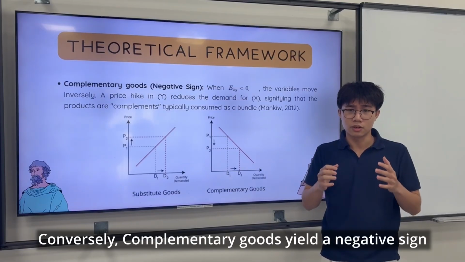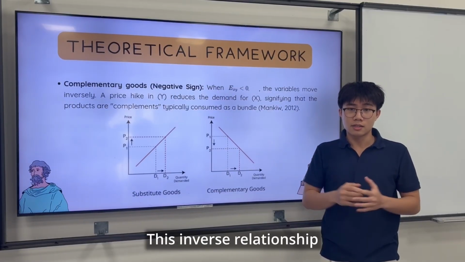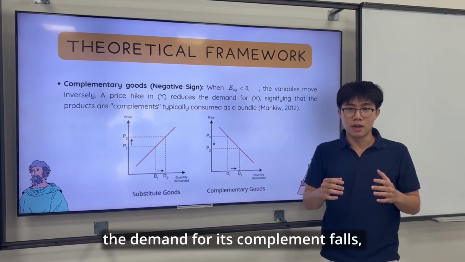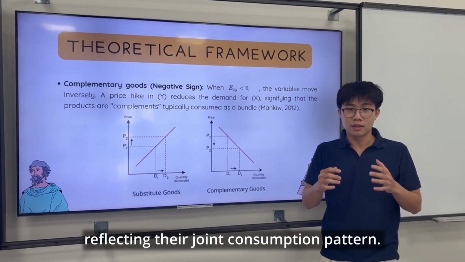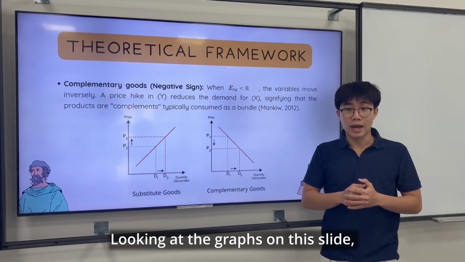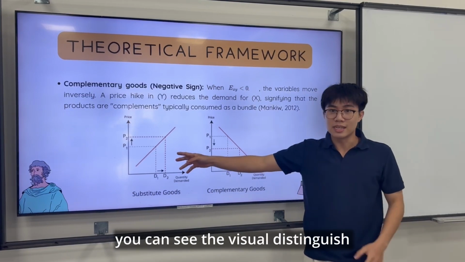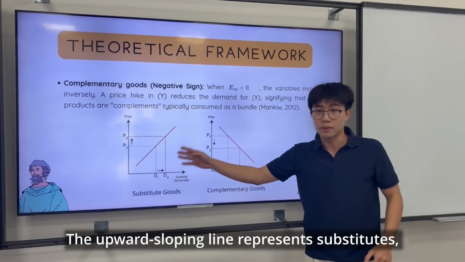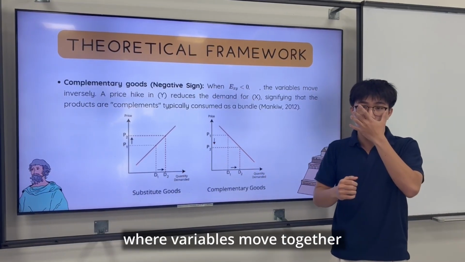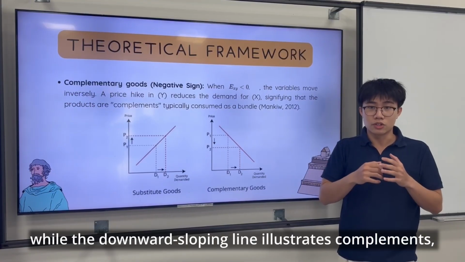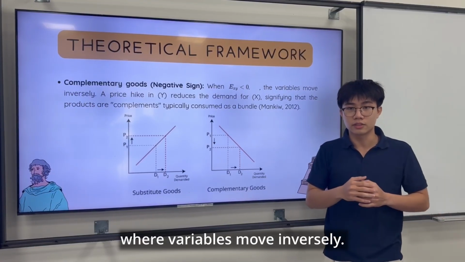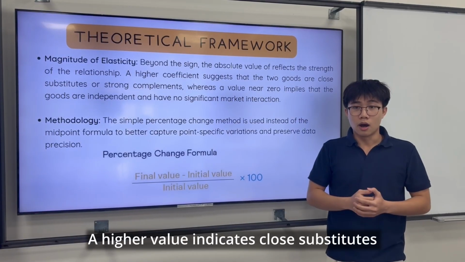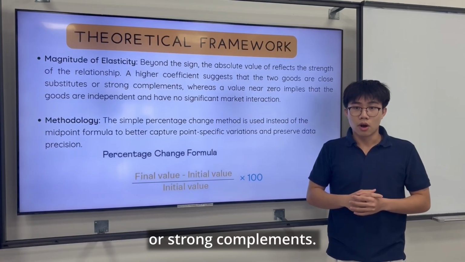Conversely, complementary goods have a negative sign. This inverse relationship means that as the price of one product rises, the demand for its complement falls, reflecting the joint consumption pattern. Looking at the graphs on this slide, you can see the visual lines distinguish the two relationships. The upward sloping line represents the substitute, where variables move together, while the downward sloping line illustrates the complement, where variables move inversely. Beyond the sign, the magnitude reflects the strength of the relationship. Higher values indicate close substitutes or strong complements.